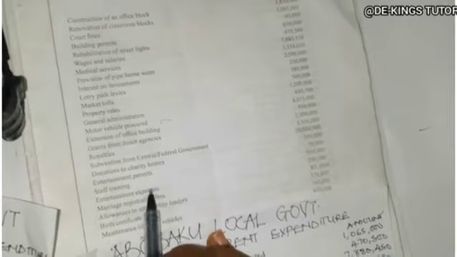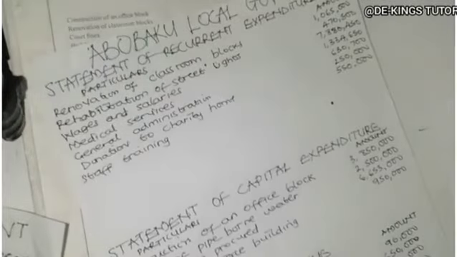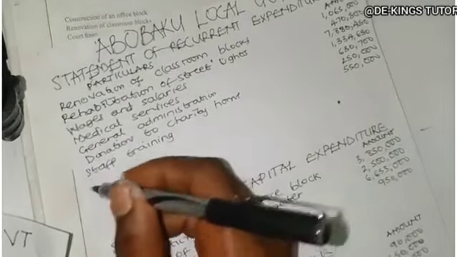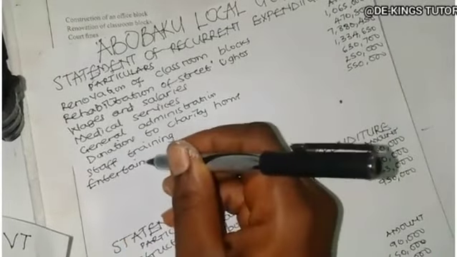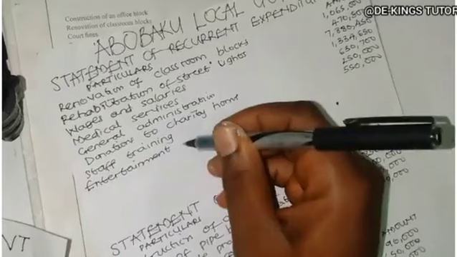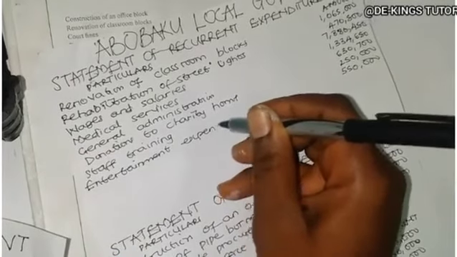The next one is entertainment expenses, 200,000. Okay, so it's a regular. So we have entertainment expenses,